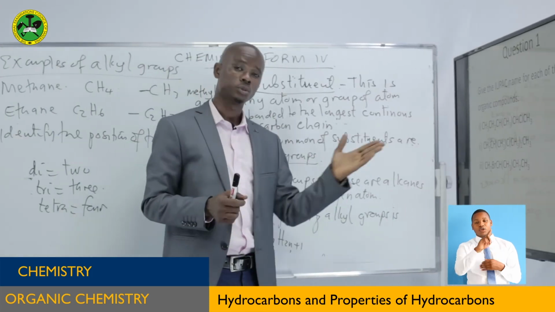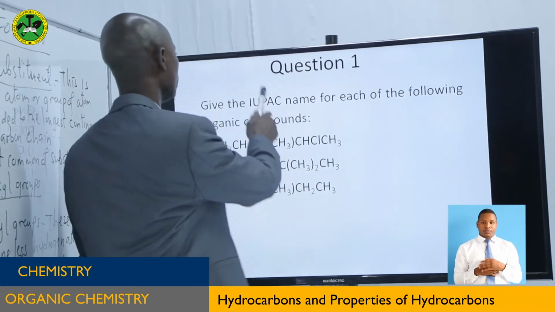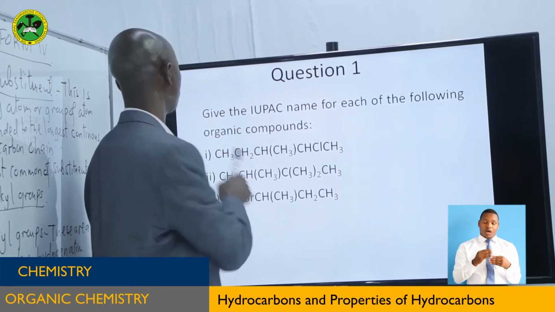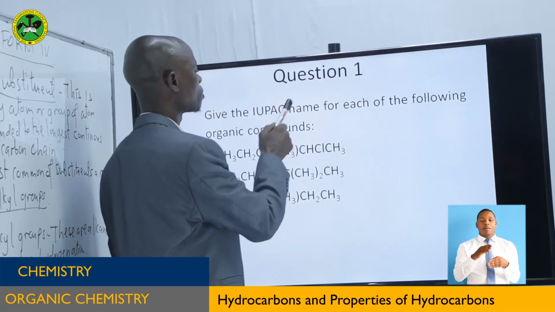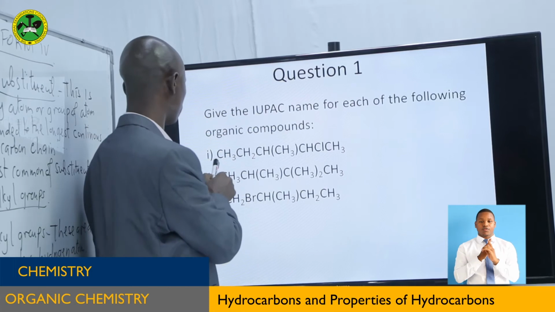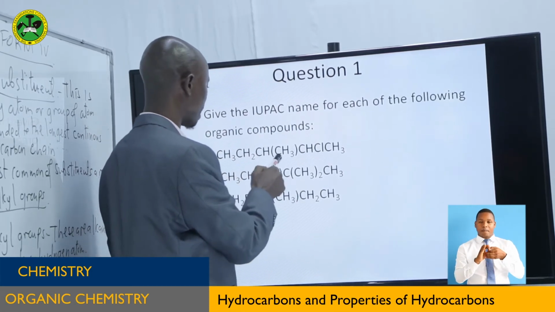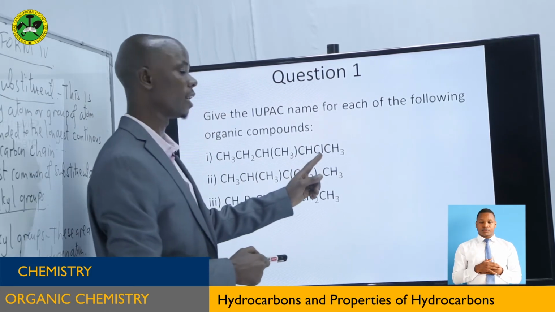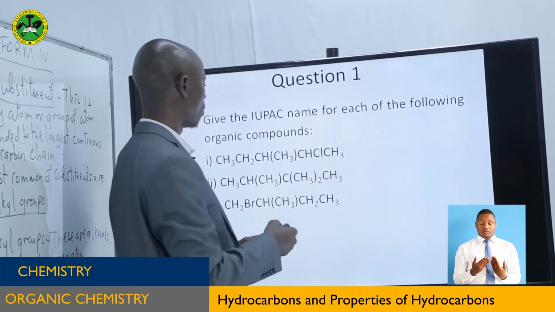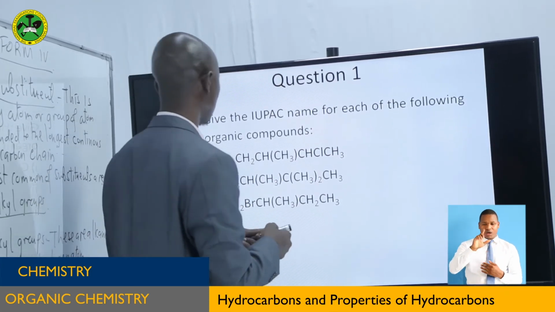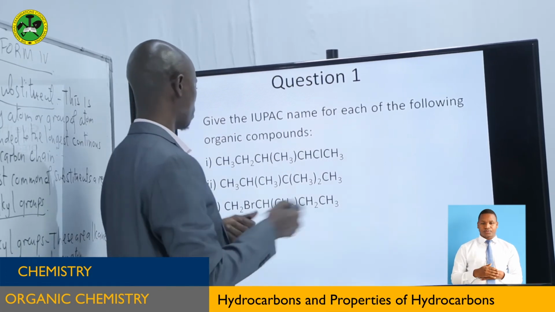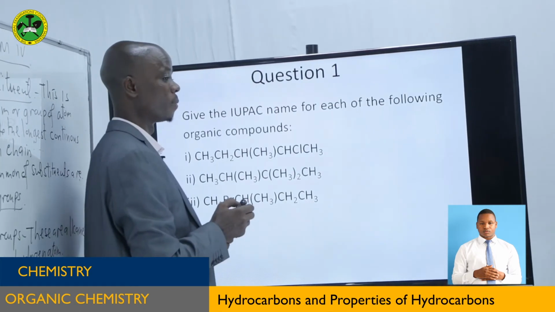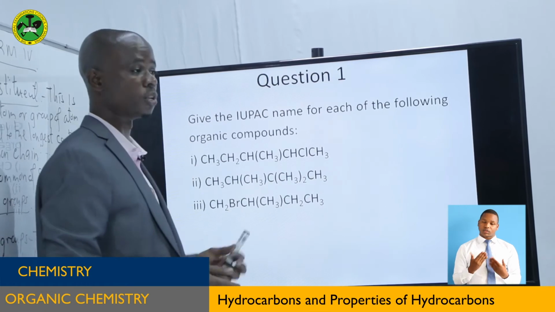Now let's go to see the questions. Now here we have the questions. Question number 1, give the IUPAC name for each of the following. Give the International Union of Pure and Applied Chemistry name for each of the following organic compounds. The first one: CH3, CH2, CH bracket, CH3, then CH, there is a chlorine atom here, then CH3. What is the meaning of this bracket? Sometimes expect to get these kind of questions, because sometimes you are given directly that there is a branch here, but this bracket means this methyl group is bonded here. So let's see how we can go through that question on the board together.